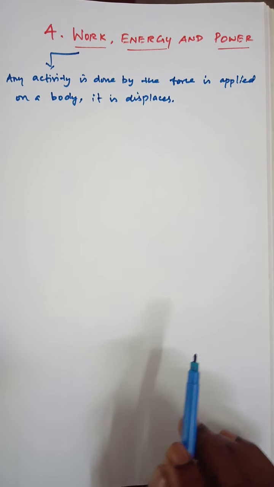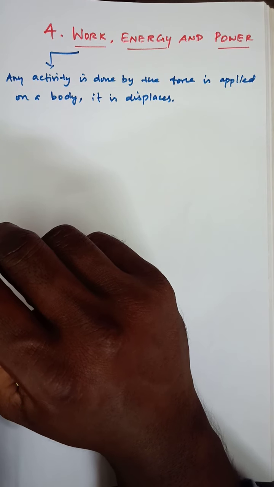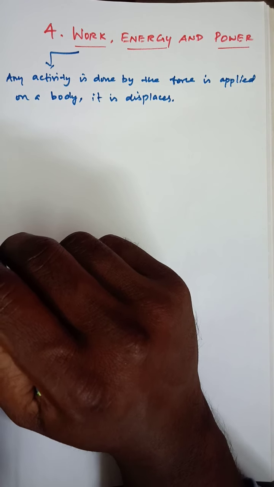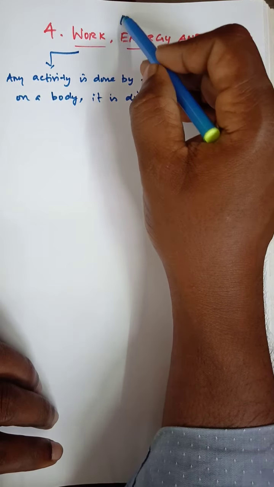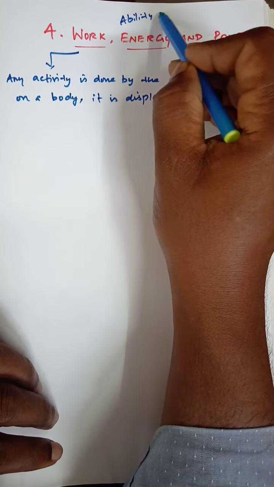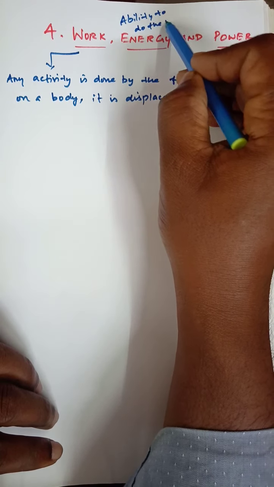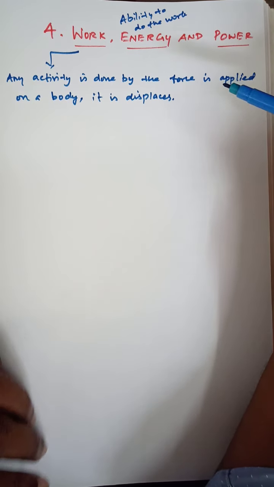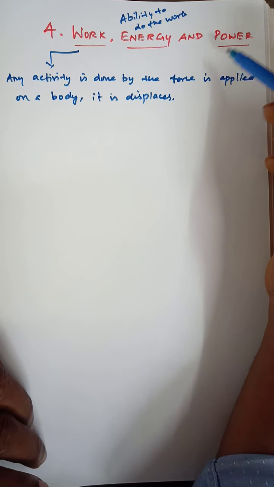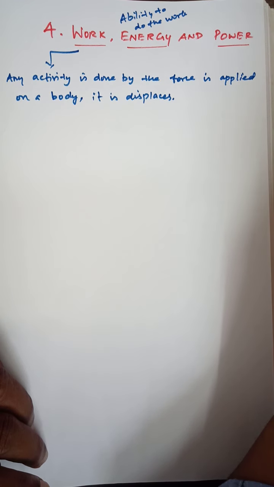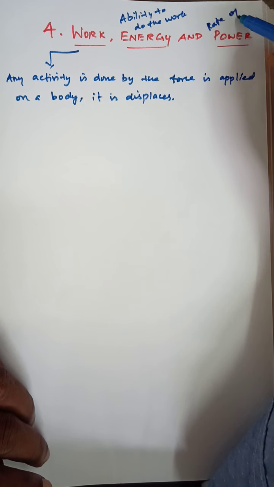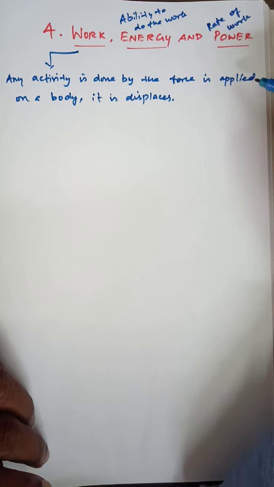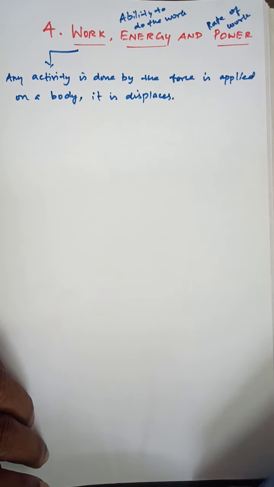Next, what does energy mean? We have some ability to do work, and that is the meaning of energy: the ability to do work. Next, what does power mean? It depends on how long we take to do the work, so it is based upon time. You can write it as the rate of work, and rate means with respect to time. So work, energy and power, these are the definitions.